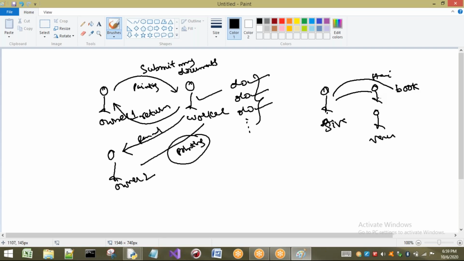If Shiva is calling Venu, go and bring your water bottle, he will bring the water bottle and give it to Shiva only, because Shiva asked him to bring it. That means to whom do we have to return? Those who are calling us. We have to return something to them only.